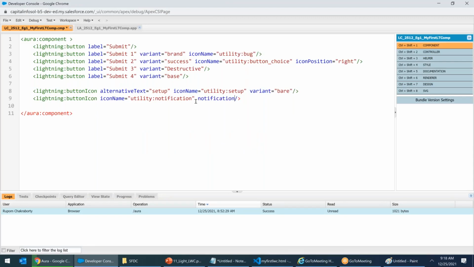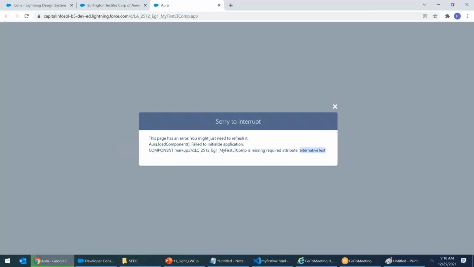There is no sequence. You can give it in any sequence. Alternative text equals to notification. This is a must. Alternative text is a must. Now you go ahead and refresh. You will not get the error. See, you got a notification. You got the notification.